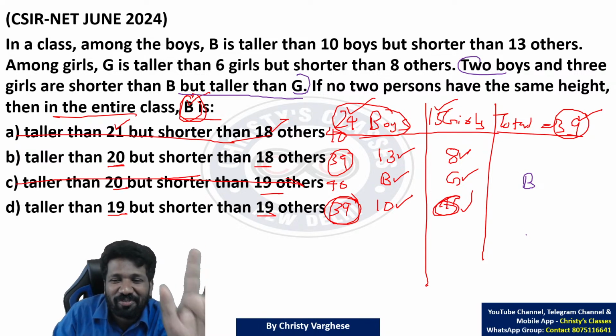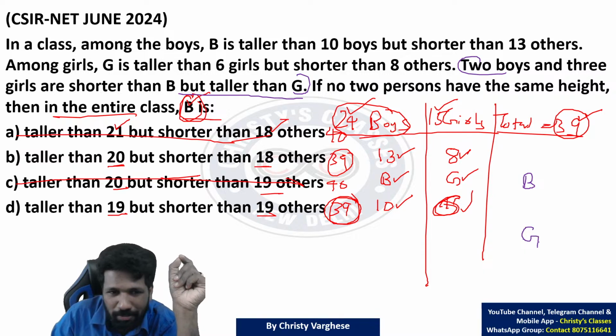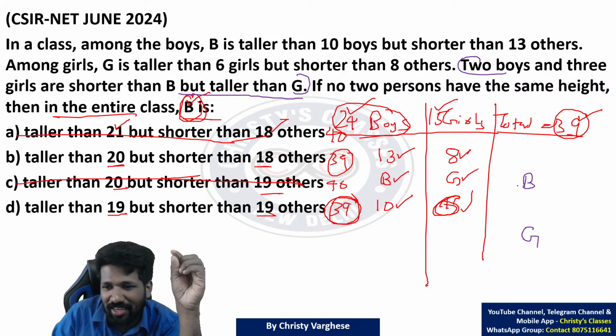That is the meaning of it. If you don't properly read it, you can get confused. Between B and G, 2 boys and 3 girls are there.